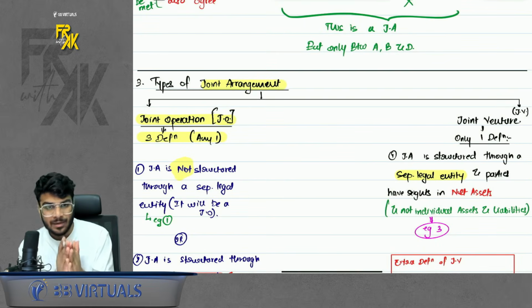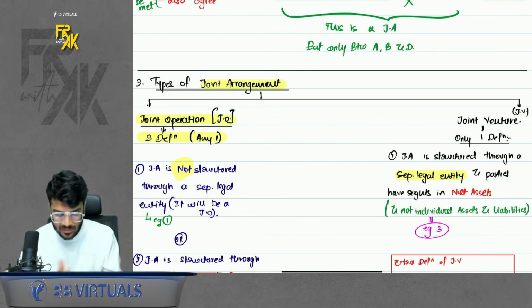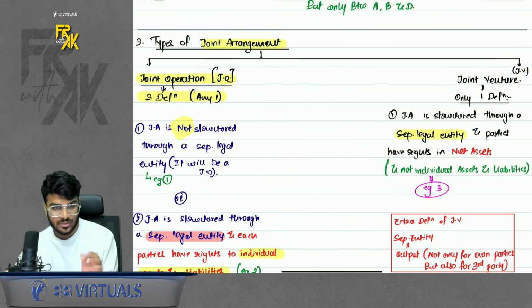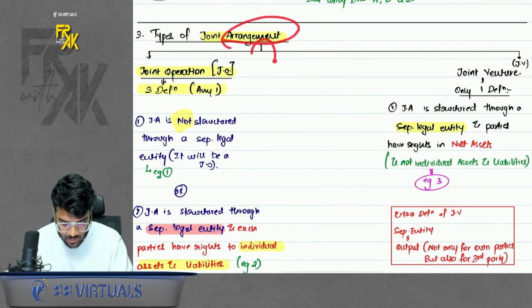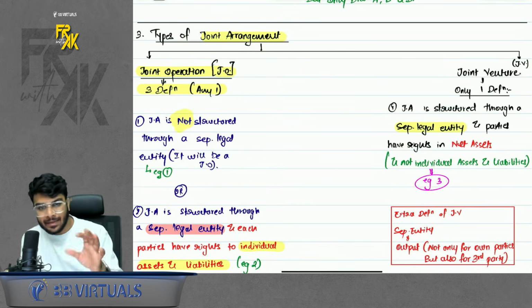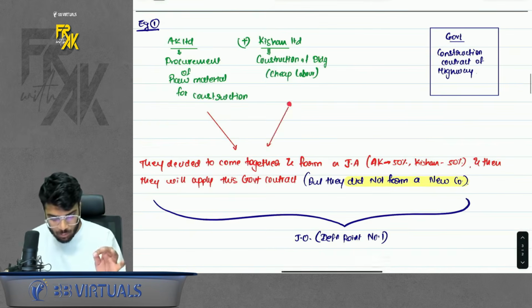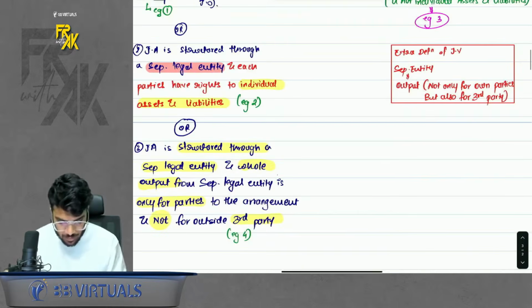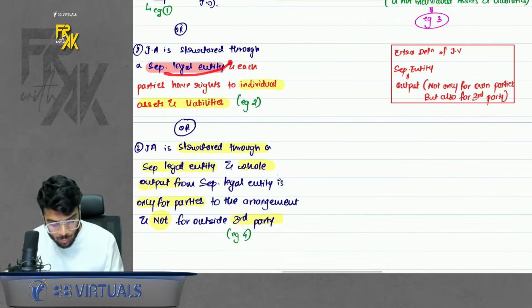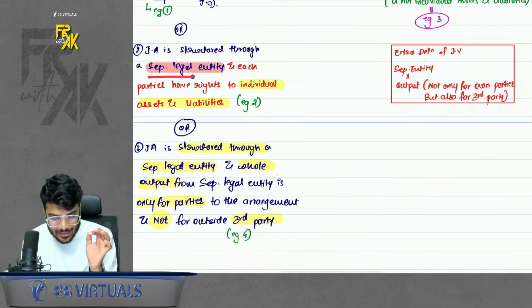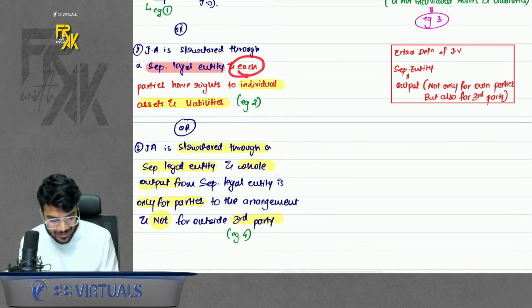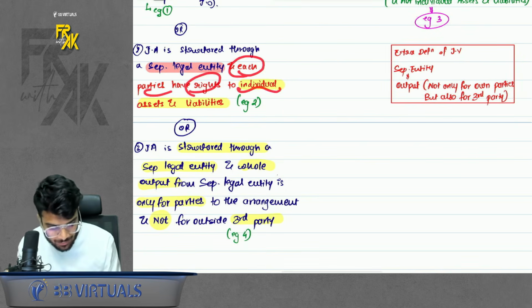If it is a joint arrangement, we can have two types of joint arrangements. One is joint operation, one is joint venture. Okay, in joint operation we have three definitions. First, if the arrangement is not structured through a separate legal entity, for example, if you are coming together only contractually and not forming a new company, it is operation. Second, if you are coming together and forming a new company, but the rights in the new company can be identified individually. Okay, so each party has rights and obligations to individual assets and liabilities.